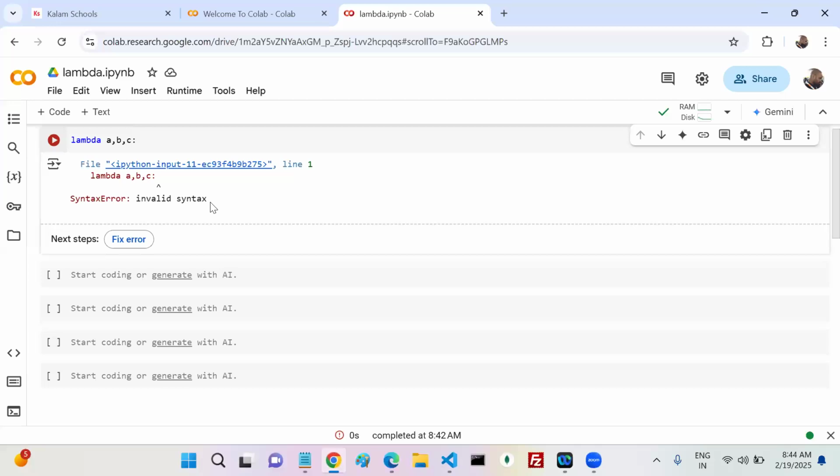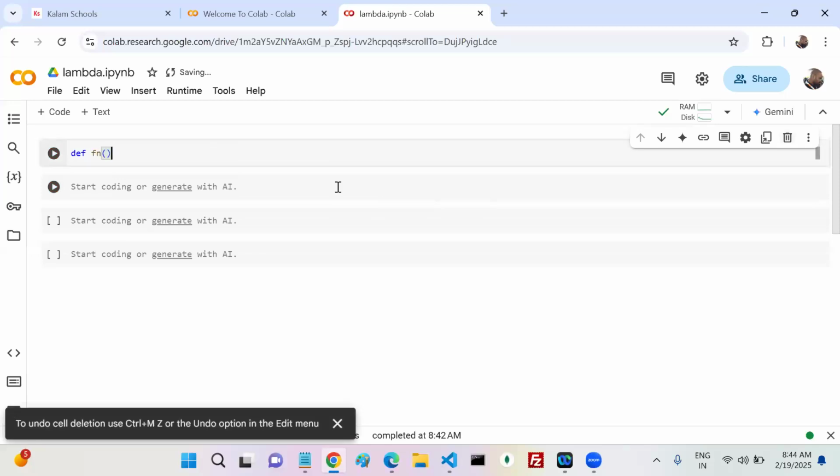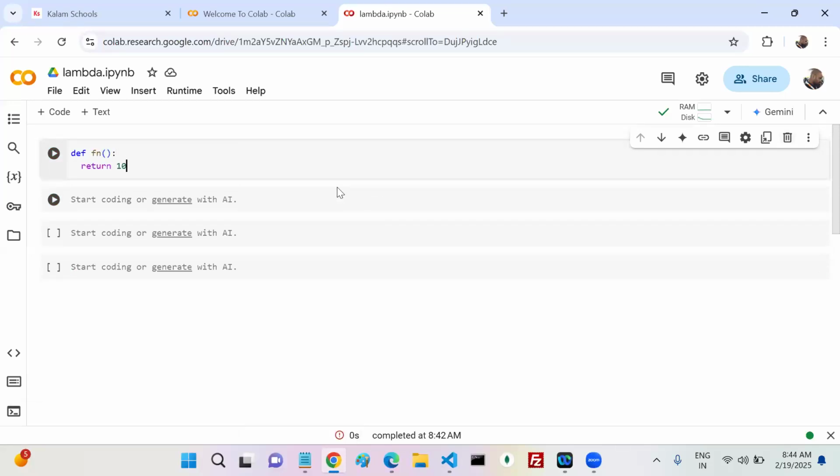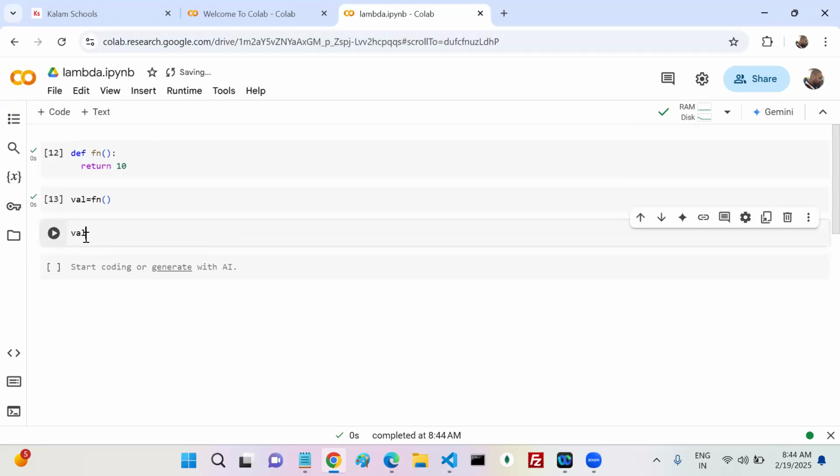Yes or no? So tell me, if it is a named function, def fn, return 10, valid or invalid? Valid, 100%. Don't think more. If I call fn, this statement gives me what? 10, right? Any statement returns some value. How can we hold it? With one variable, or not? So what is my val? My val is 10, or not?